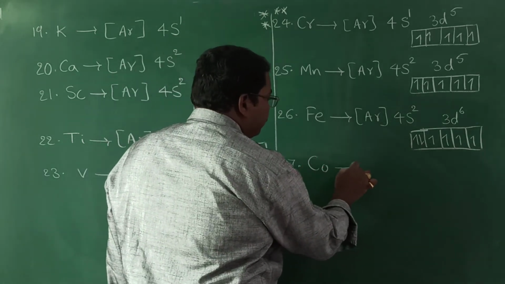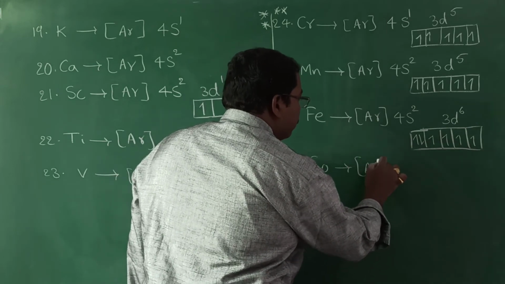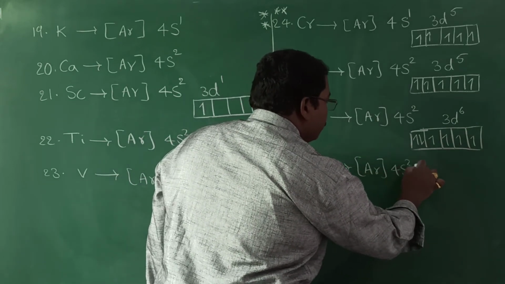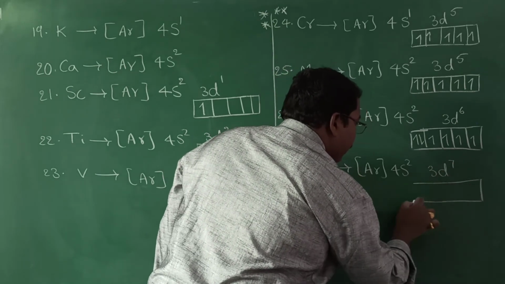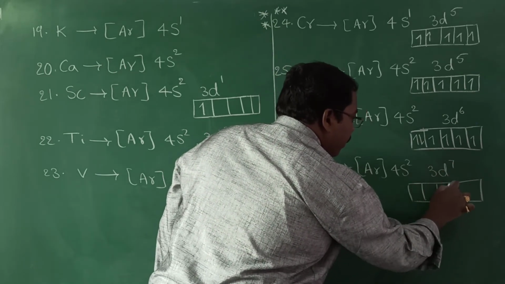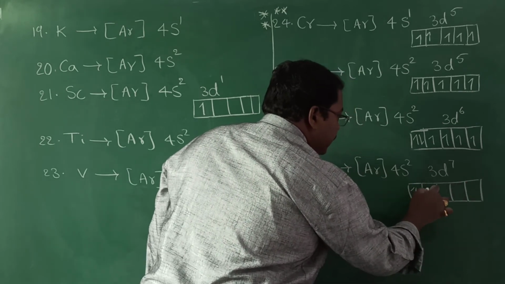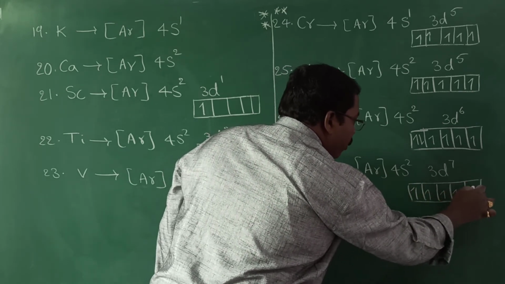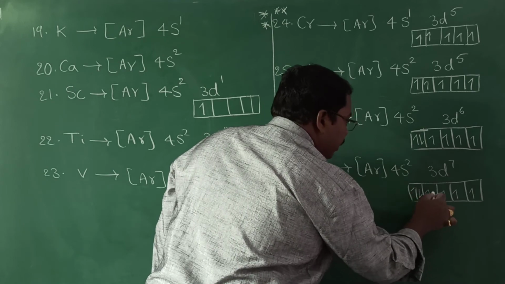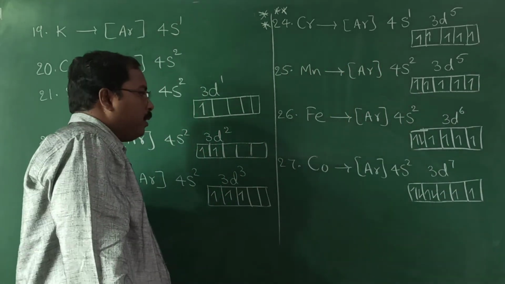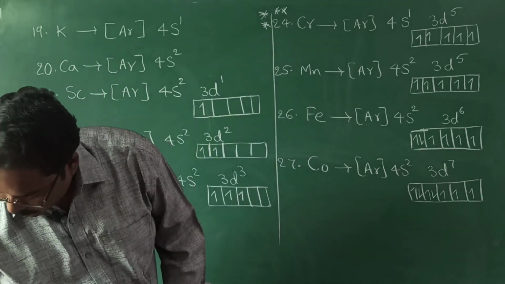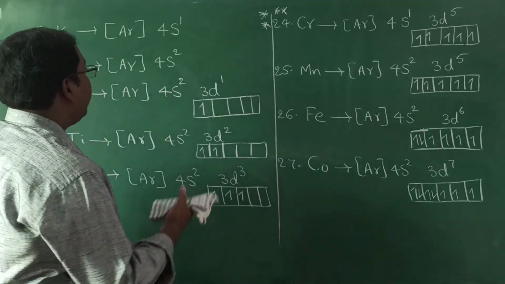Next, cobalt. 4s2 3d7. Now coming to the representation, 3, 4, 5, 6th electron, then 7th electron. Okay. Now coming to the next element.